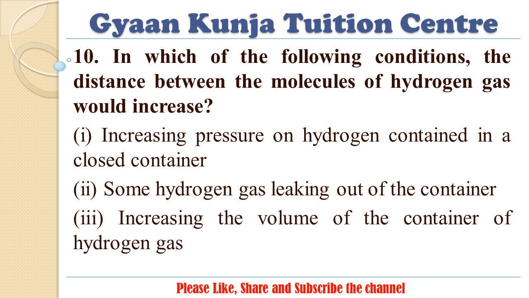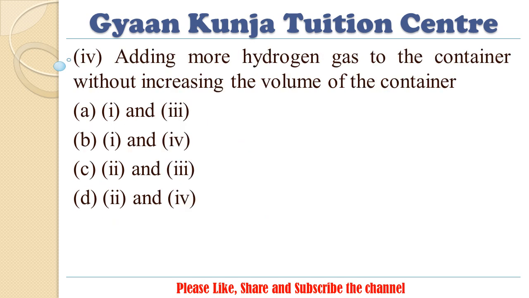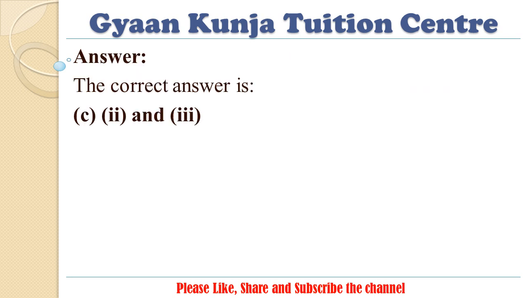1. Increasing pressure on hydrogen contained in a closed container. 2. Some hydrogen gas leaking out of the container. 3. Increasing the volume of the container of hydrogen gas. 4. Adding more hydrogen gas to the container without increasing the volume of the container. A. 1 and 3. B. 1 and 4. C. 2 and 3. D. 2 and 4. Answer. The correct answer is C. 2 and 3.